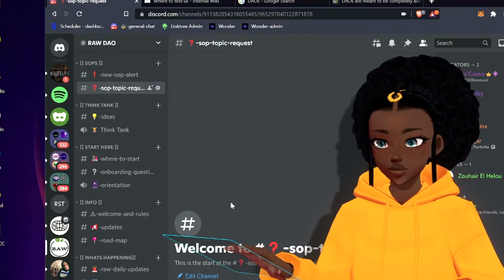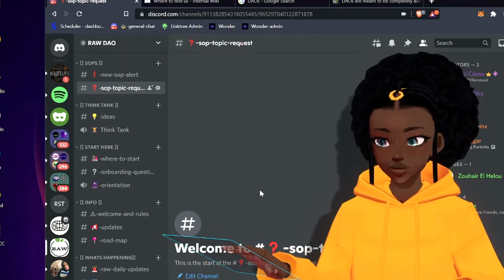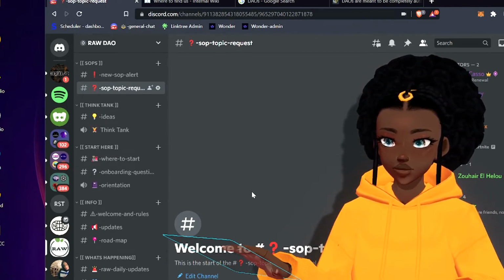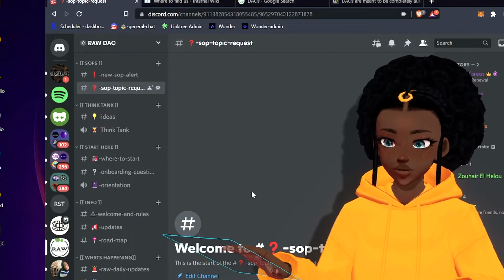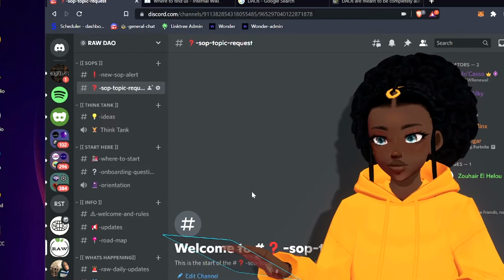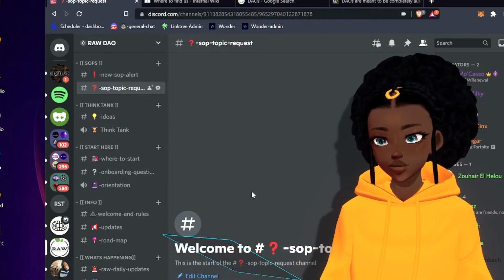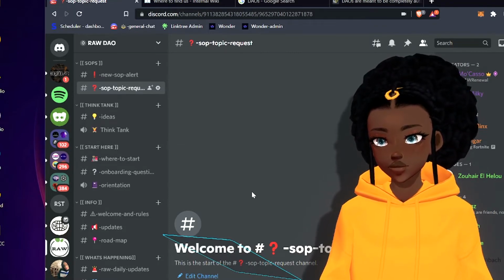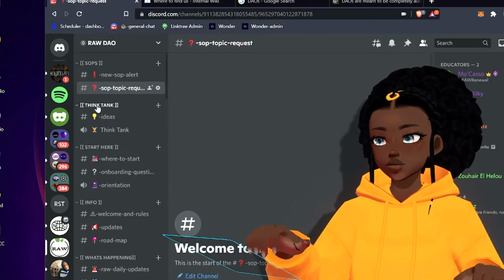You can also request an SOP. If there's a topic that you want more information on how to do, you can drop that on here. Some of those tidbits would be like, how to make a t-shirt on Clo 3D. Designers and creatives will be able to create how-tos, so that when others are looking for this information and those resources in the space, they'll be coming here to RAW to tap into our epic library.